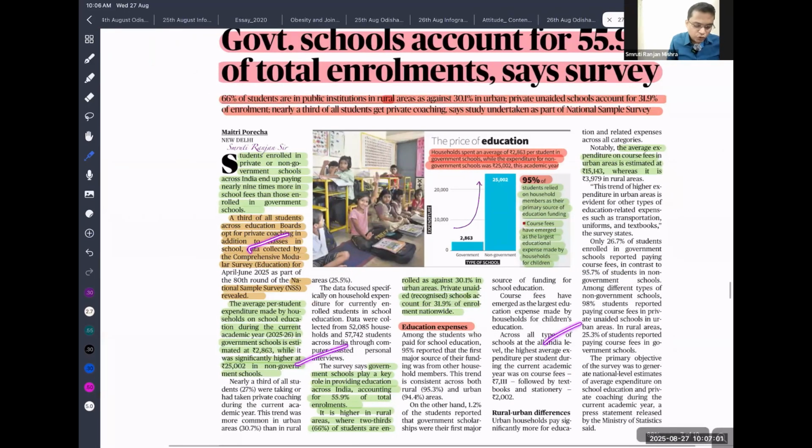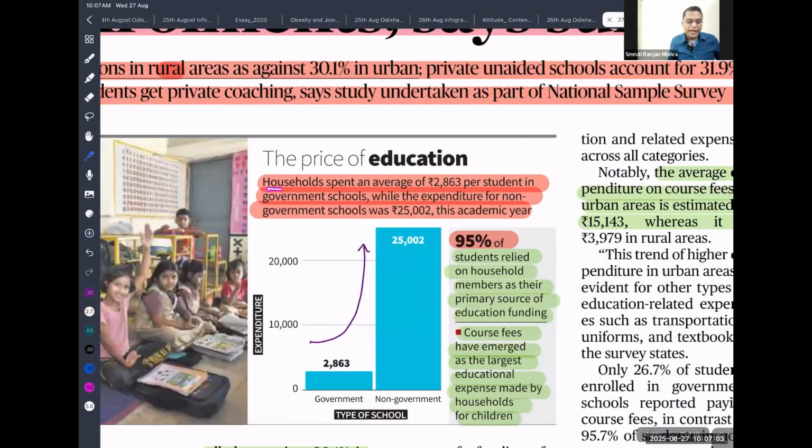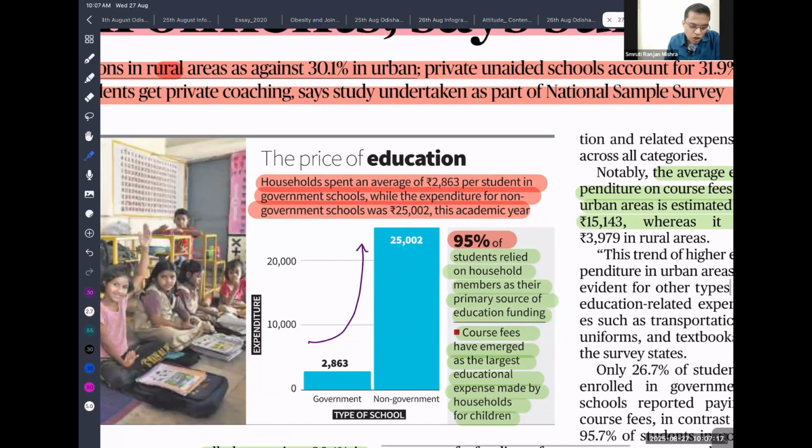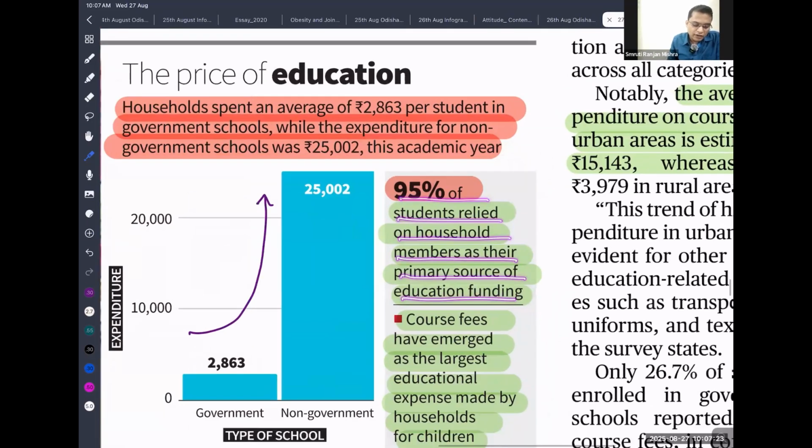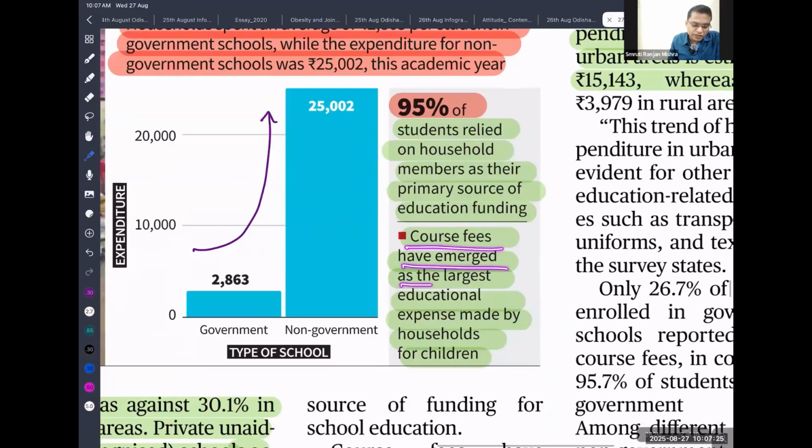So the household spends on average 2,863 for a student in a government school, while expenditure on a non-government school is 25,000. So the expenditure on private school is almost 10 times that of the expenditure on the government school. 95% of the students rely on household members as their primary source of education funding, and course fees have emerged as the largest expense for children.